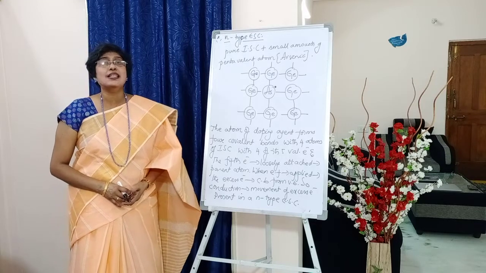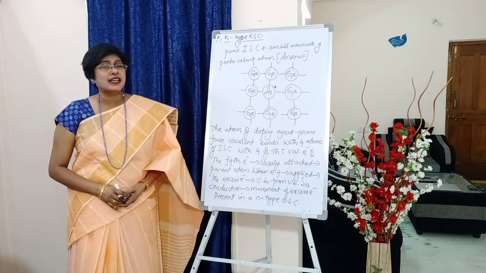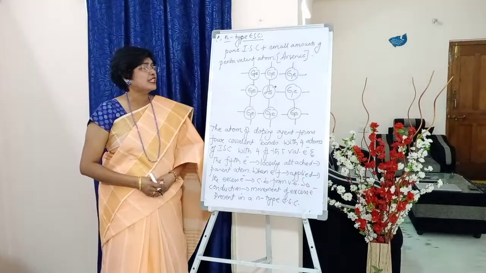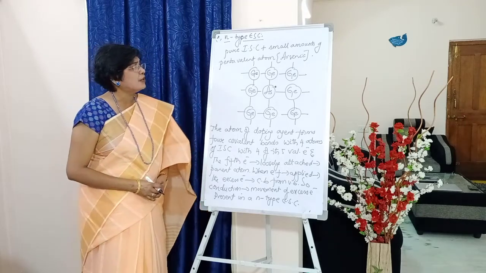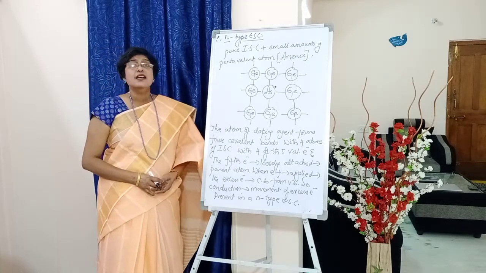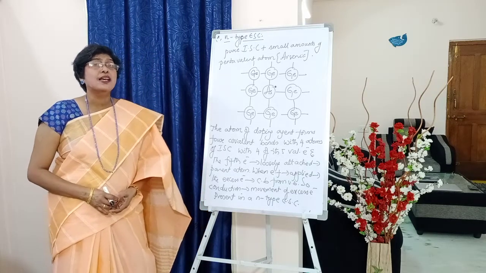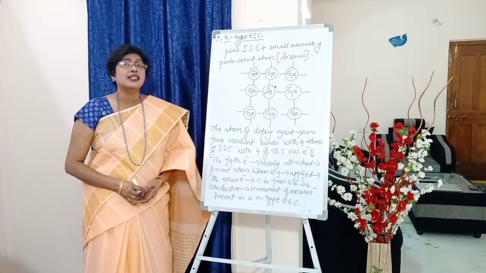So 1 electron is attached loosely to the parent atom, that is arsenic. I have shown this diagrammatic representation of adding arsenic to germanium. Arsenic has formed 4 covalent bonds with the adjacent 4 germanium atoms using its 4 valency electrons, and 1 electron is attached to it loosely.